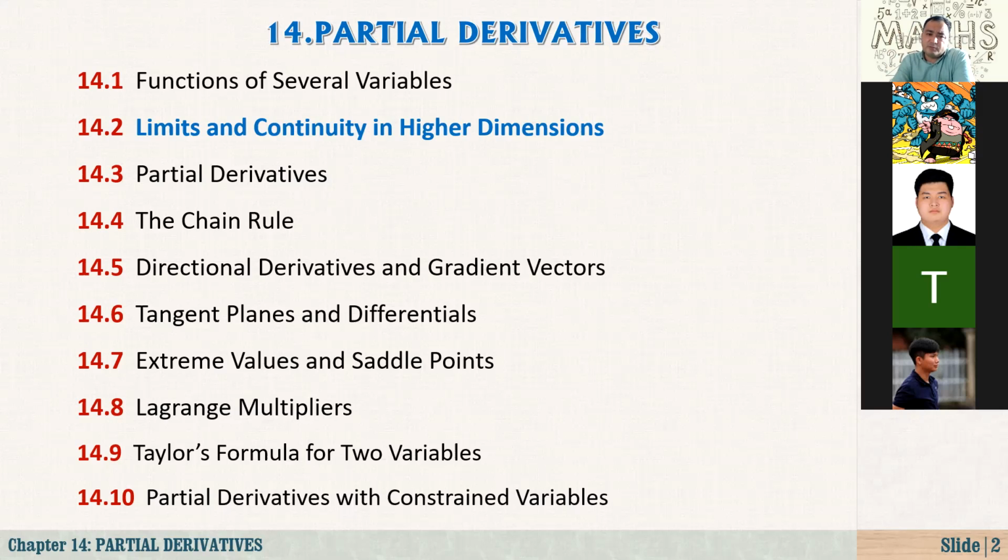These are the basic concepts in studying multivariable functions. Today we are going to talk about limits and continuity in higher dimensions. In a lot of aspects these are very similar to limits of a function of one variable. Yet there are some differences, because for a function of 2 variables, we can approach a single point in the region from many different directions.